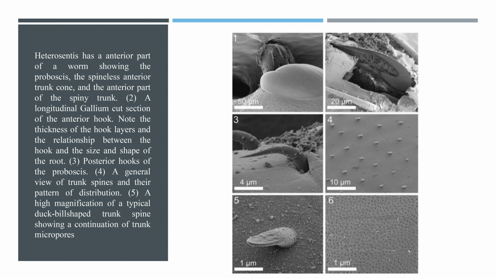The morphology of Heterosentis: an anterior part of a worm showing the proboscis, the spineless anterior trunk cone, and the anterior part of the spiny trunk. A longitudinal section of the anterior hook. Note the thickness of the hook layers and the relation between the hook and the size and shape of the root. Posterior hook of the proboscis.